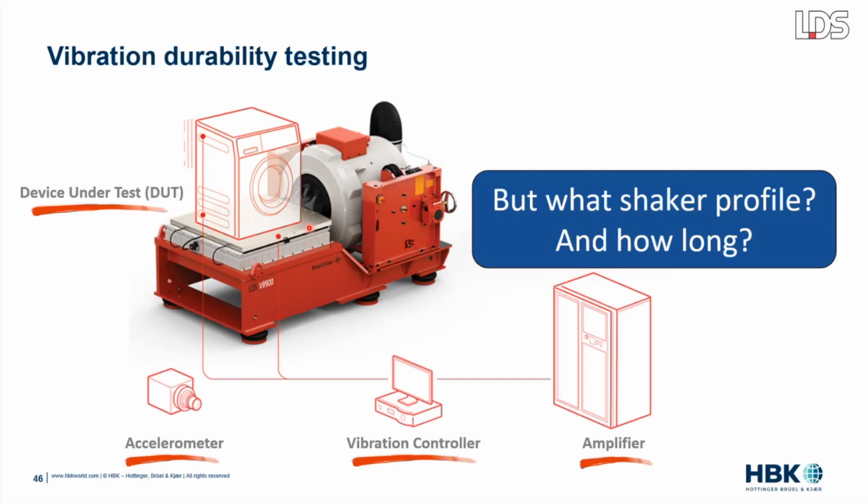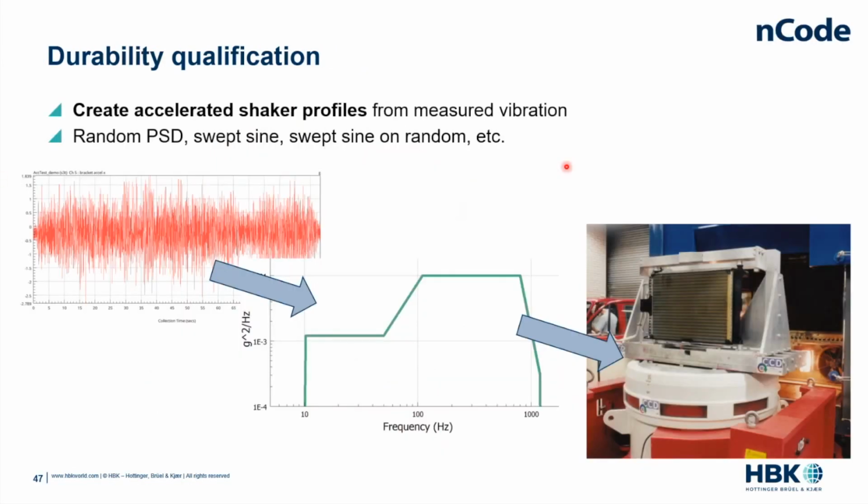So we're going to look now at ways we can use what we call ENCODE software to take measured vibration data and convert it into what we call an equivalent damage accelerated shaker profile. And that may be a random PSD, it may be swept sine, sine on random, swept sine on random, lots of different ways we can do this. The key is this is potentially thousands of hours of vibration being collapsed down to maybe tens or hundreds of hours in the test lab, so we can run this shaker and reproduce the vibration environment of thousands of flight hours in tens or hundreds of lab hours.